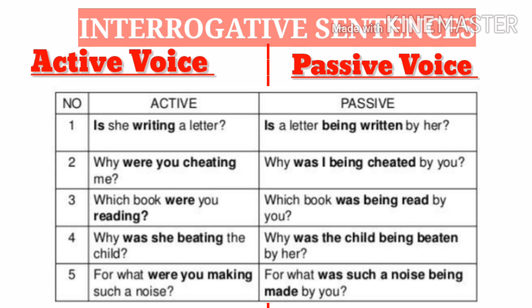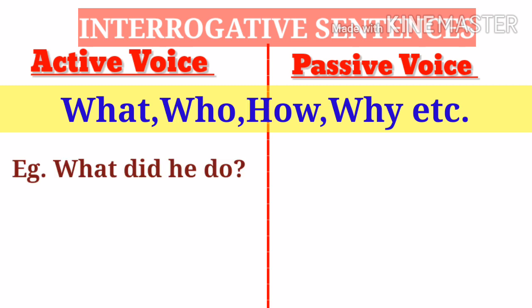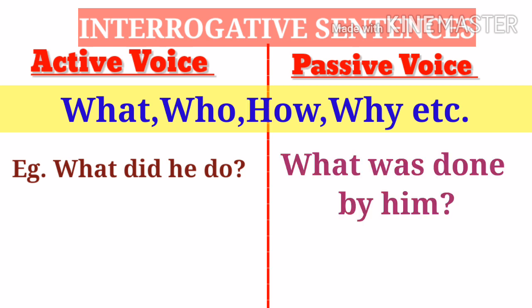See few more examples on your screen to understand it better. Students, sentence start with WH question will also follow the same rule. Only WH will come first and then helping verb. For example, what did he do? Active voice, and passive voice for it will be what was done by him.